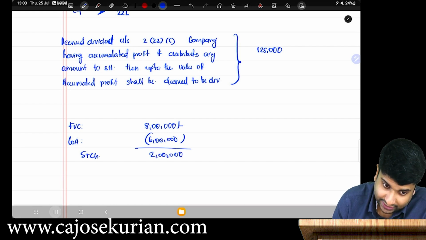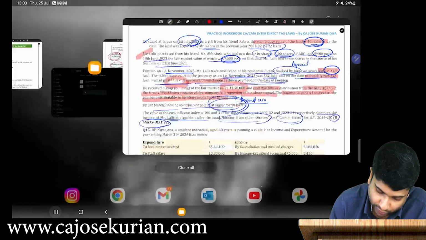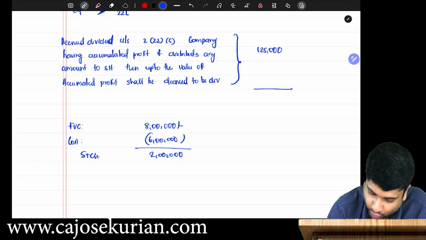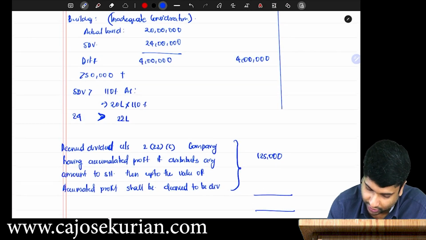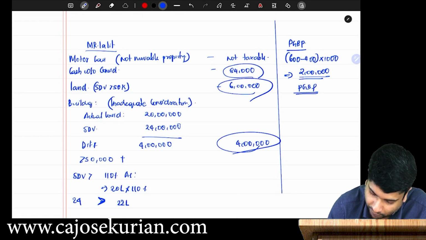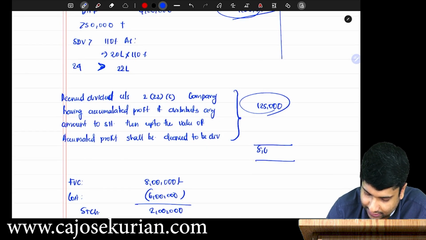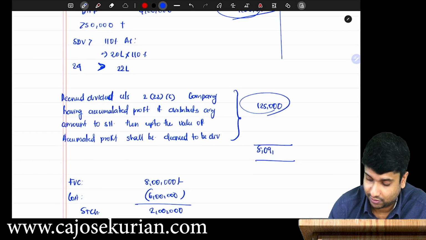Then what is next? The value of cost inflation index is given. Compute the income of Mr. Lalit under IFOS and capital gain. So can you tell me how much is the income under IFOS total? How much is the total income under IFOS? 84 plus 6 plus 4 plus 125. 8 lakh 9,000. I don't believe you.